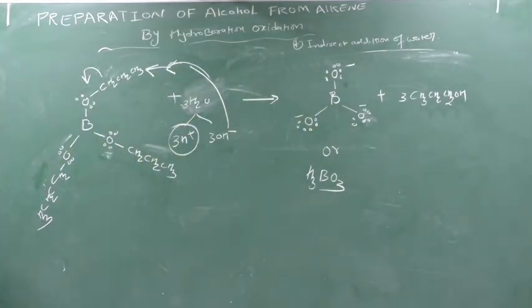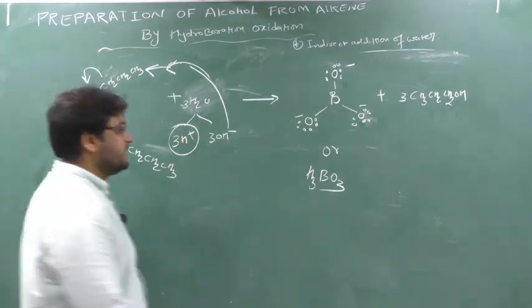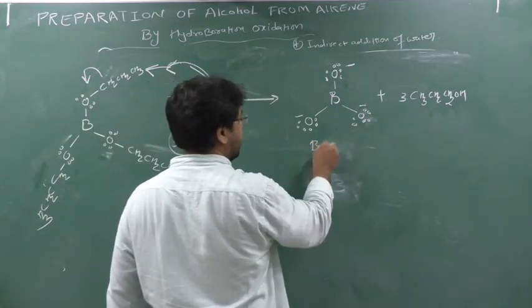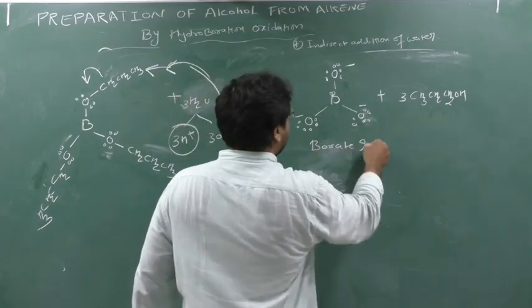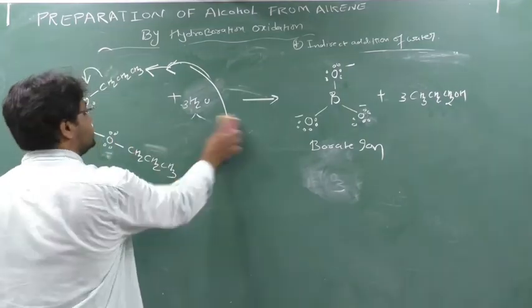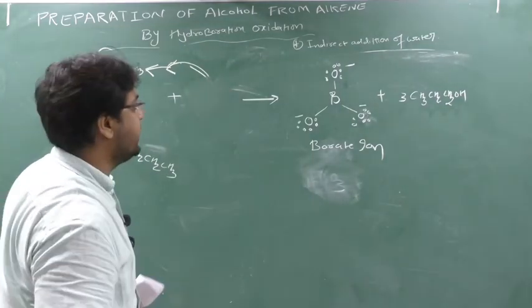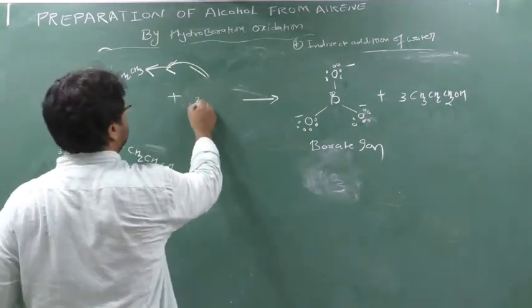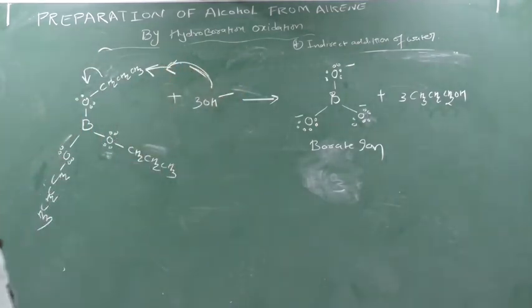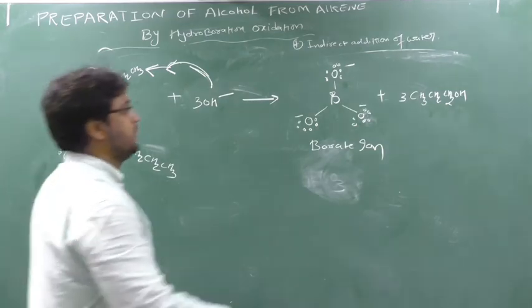Clear this part? This is nothing but your mechanism. If you are not doing the mechanism, and not adding the H plus, just say borate ion. That's it. If you are not adding water here, only adding that OH minus, balancing OH minus, then just say it is a borate ion. Go according to the textbook, 3 OH minus. And understood how I got this 3 OH minus? Clear? So in this way the preparation of alcohol is done.